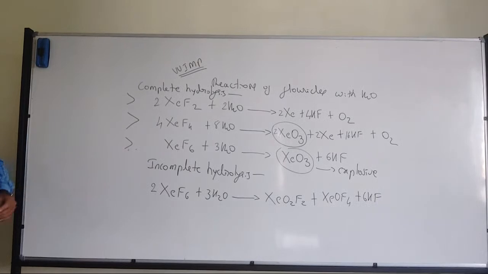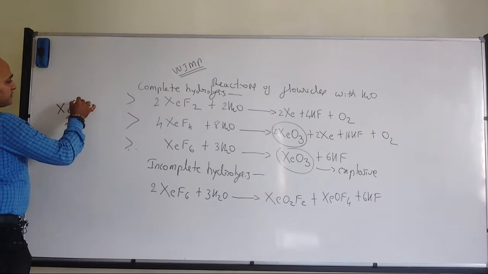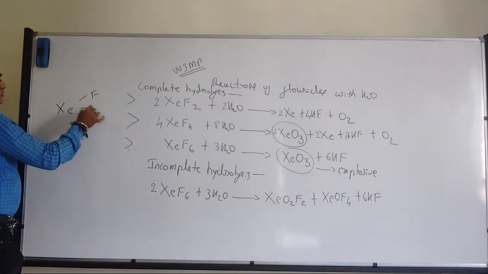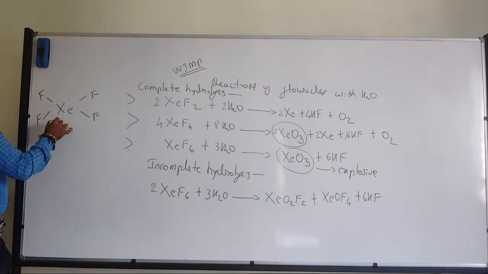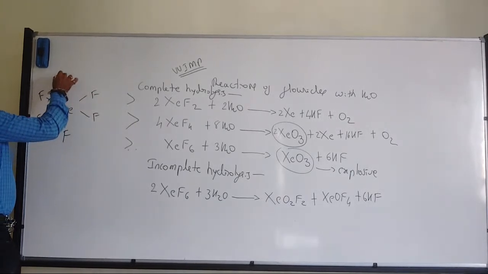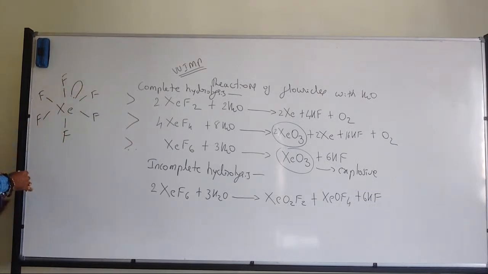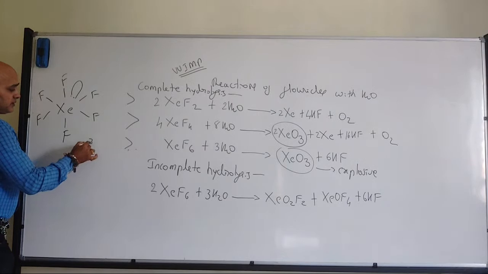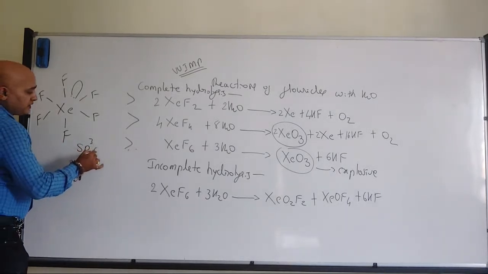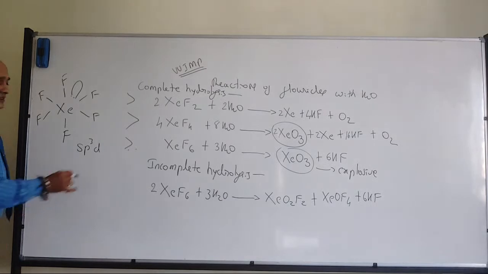So next one is xenon hexafluoride. Can anyone tell me xenon hexafluoride? First, 1, 2, 3, 4, 5, 6, 7. So total 7. So sp3 we have done with the 4. So further we require 3. So sp3d3 hybridization, right?